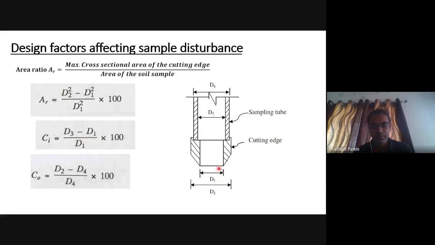D1 is the inside diameter of the cutting edge, the outside diameter of the cutting edge is D2, the inside diameter of the sampling tube is D3, and the outside diameter of the sampling tube is D4. So here, (D2 square minus D1 square) upon D1 square into 100. Inside clearance equals (D3 minus D1) upon D1 into 100, and outside clearance equals (D2 minus D4) upon D4 into 100.